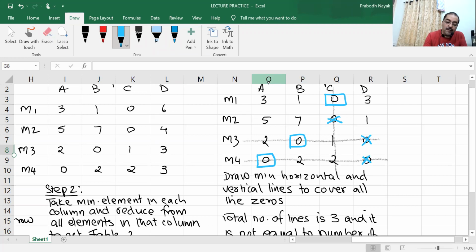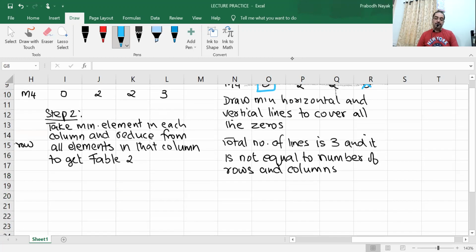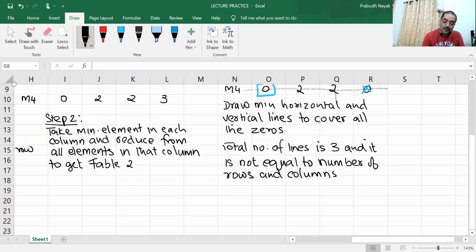So only 3 assignments take place. Point is clear? Since there are only 3 lines, only 3 assignments are possible.